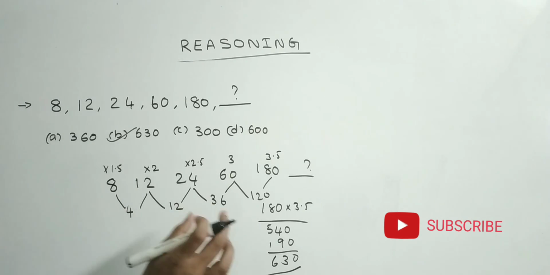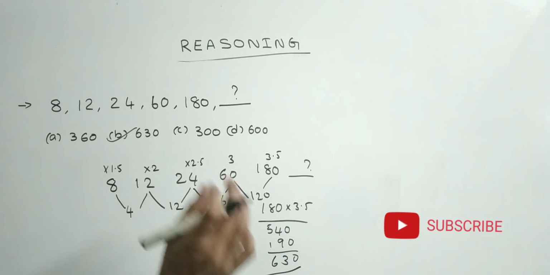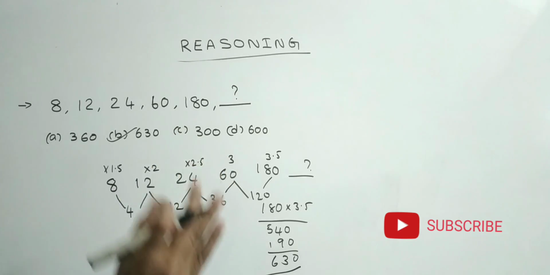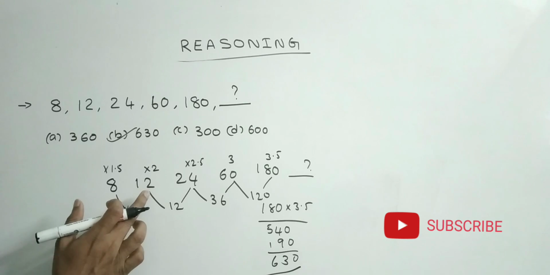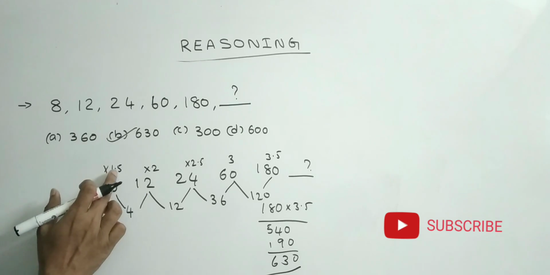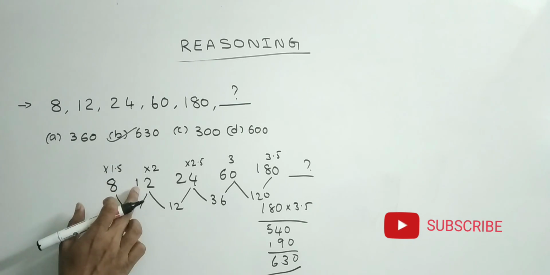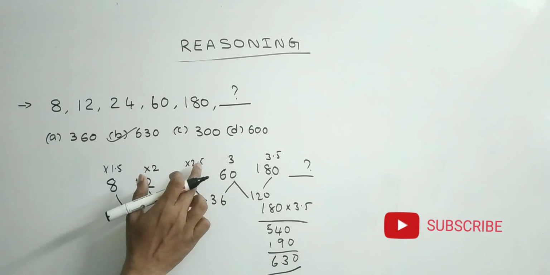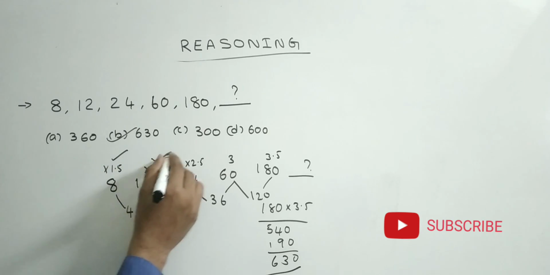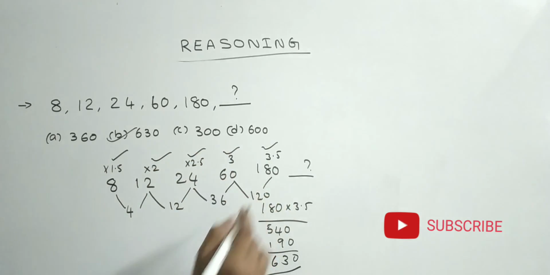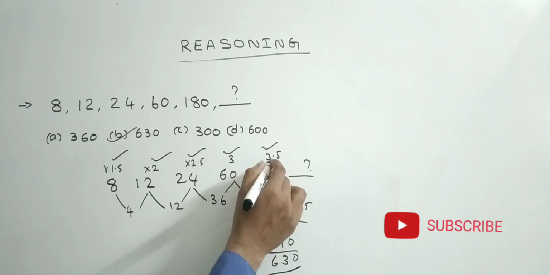If the difference is more, then definitely there may be a multiplication or a division. What I observed here: 8 into 1.5, 12 into 2 is 24, 24 into 2.5 is 60, 60 into 3 is 180, 180 into 3.5. The multipliers are 1.5, 2, 2.5, 3, 3.5. So 180 into 3.5 is how much?